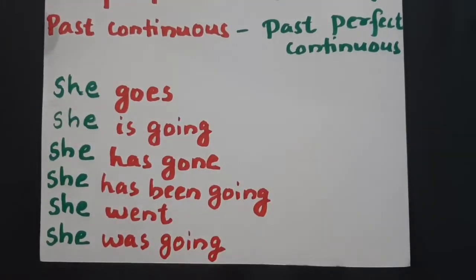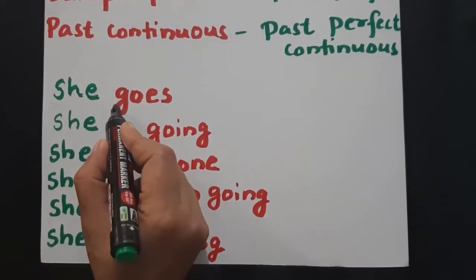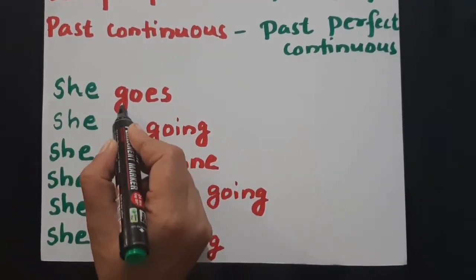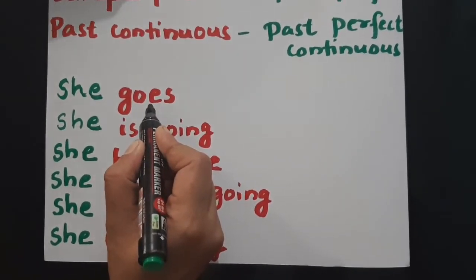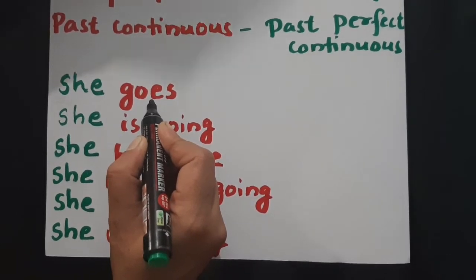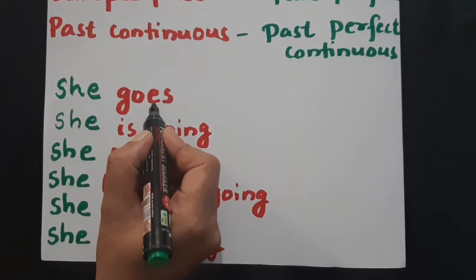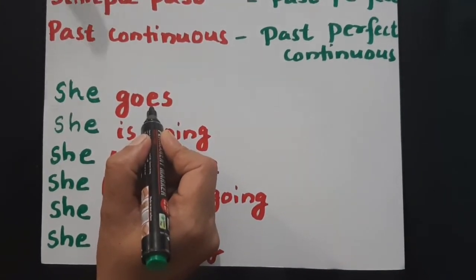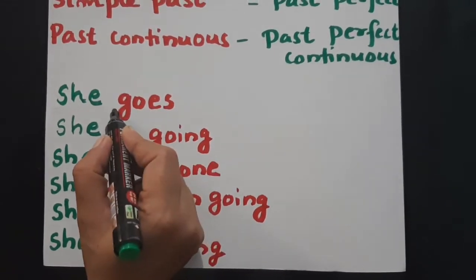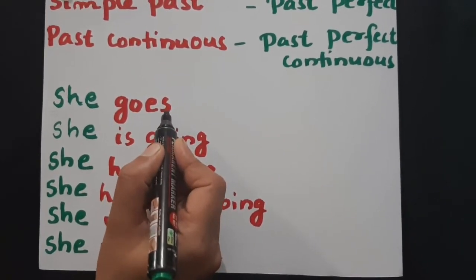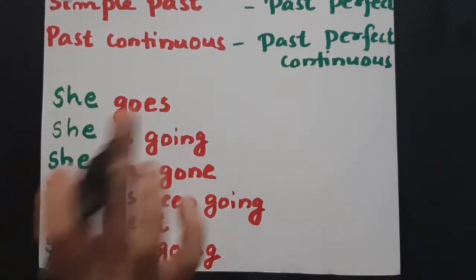I'll make these tense rules easy for you. See, she goes. The verb here is in the present form, simple present form. You know that simple present will change to simple past, isn't it? So she goes will change to she went.